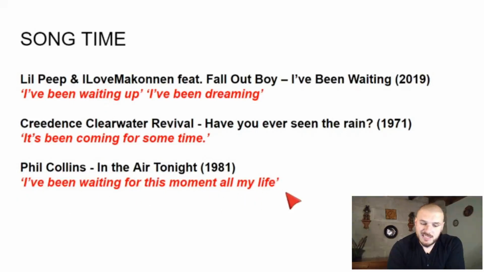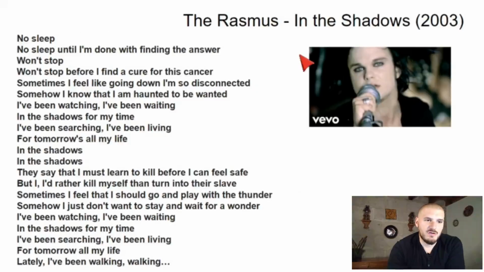But the song with the most examples is a song from 2003 called In the Shadows by the Rasmus. And when this song was released, I was 16 years old and I didn't like it very much. But now I listen to it again, it's not that bad. So here's the song, right? Basically, I want you to find the examples of present perfect continuous in this song, okay? I will tell you the answers in 5 seconds, so stop the video, go listen to the song if you want to. But here are the answers, okay? 3, 2, 1.